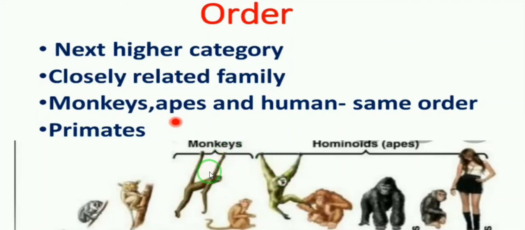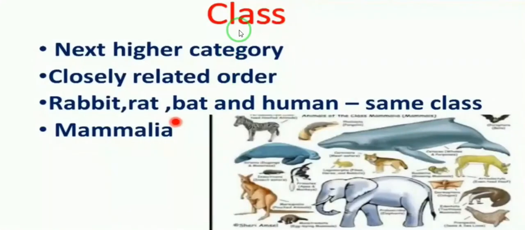Understand, children? So the next one is class. Class is the next higher category. Related or similar orders together form a class.